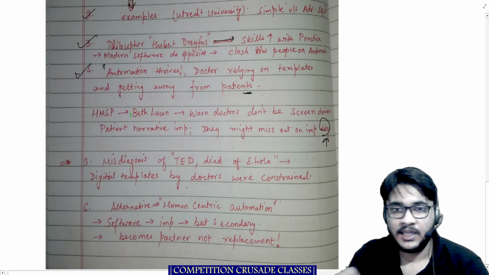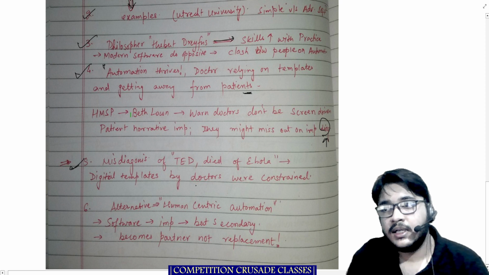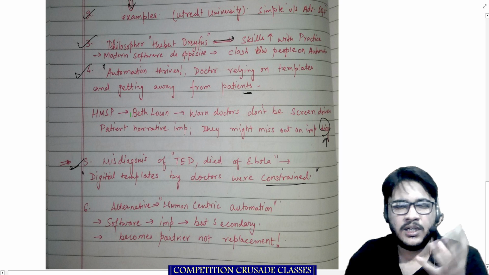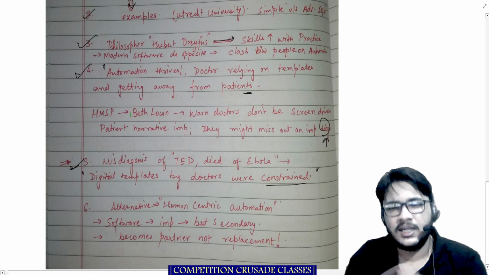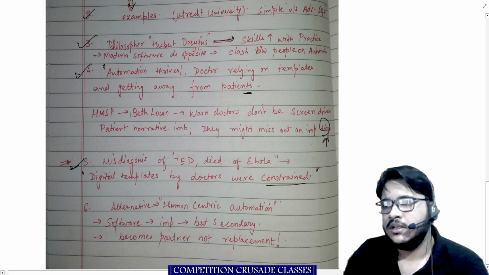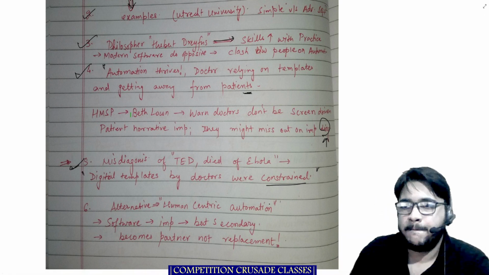Okay, using abbreviations. Fifth one, misdiagnosis of Ted, died of Ebola, digital templates used by doctors were constrained. I could have used a different word, constricted; these templates were not constrained per se, but I've just written it, not using enough words.